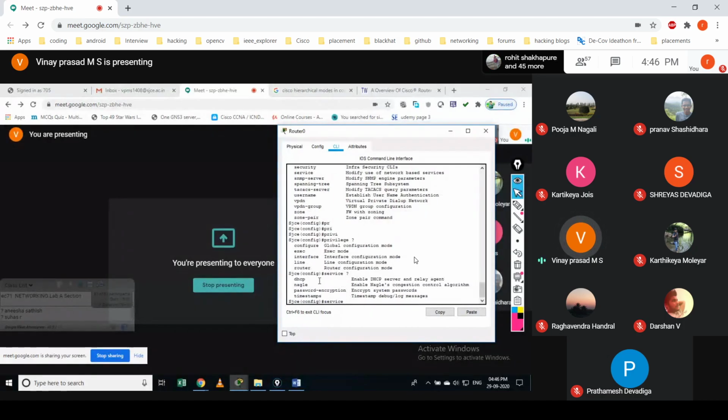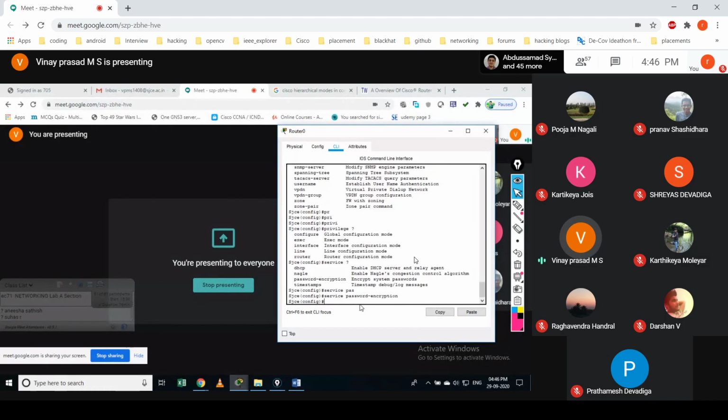See, in the service, you will see something called password encryption. It encrypts the system passwords as well. Complete it. Whatever password you give will be encrypted. So give the password encryption. That's it. That's the only command you should run. That's why that would be added here.